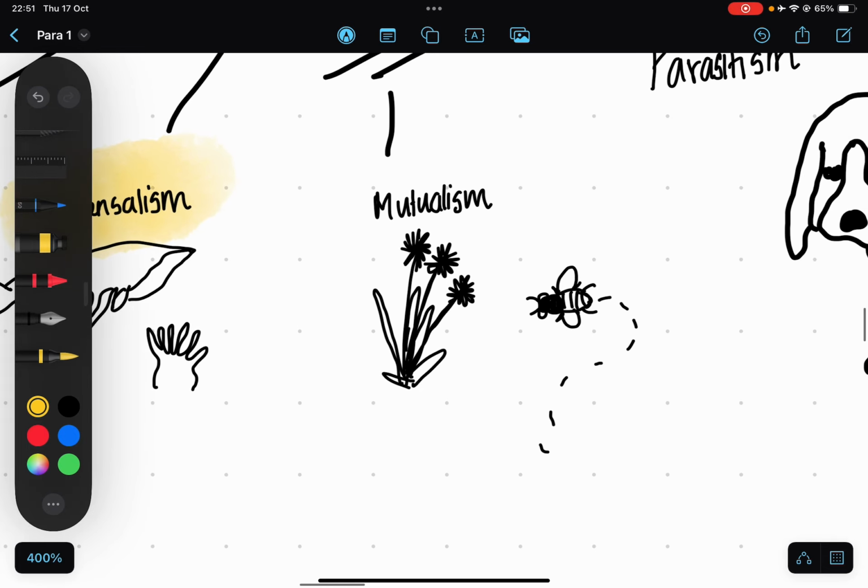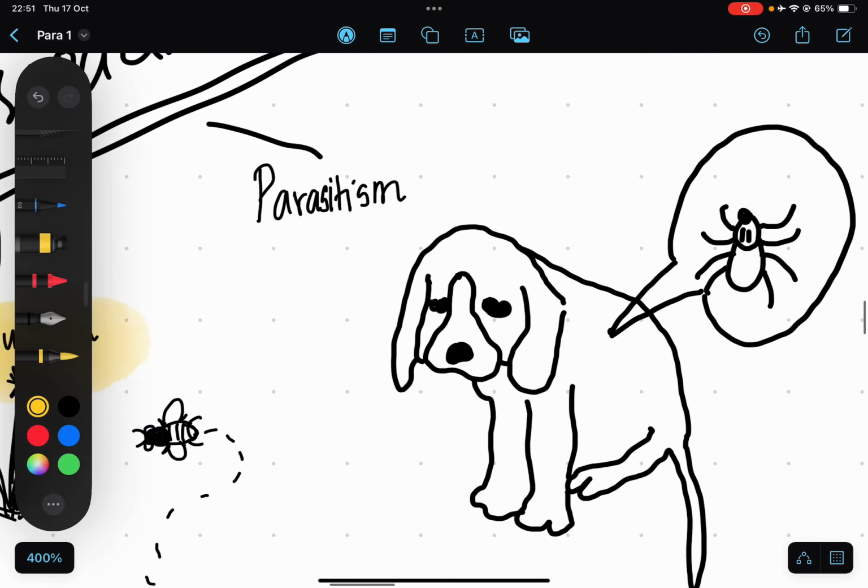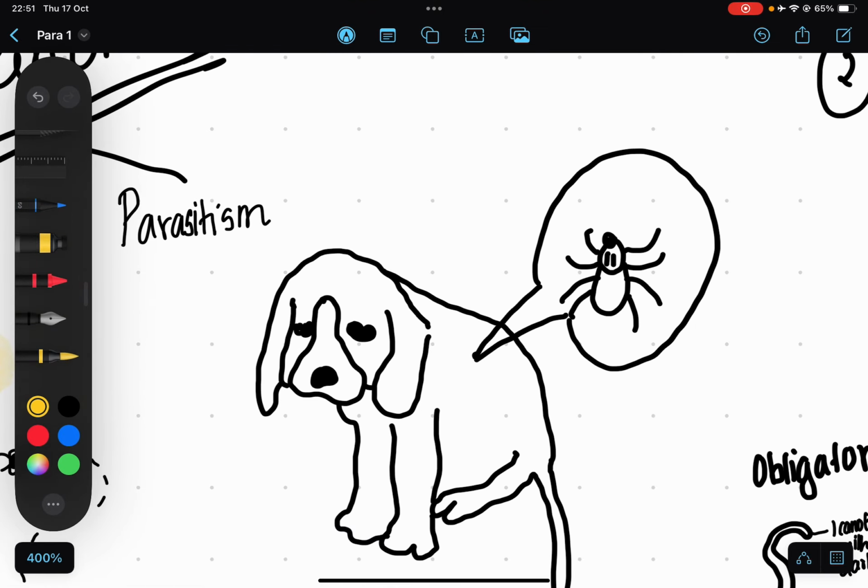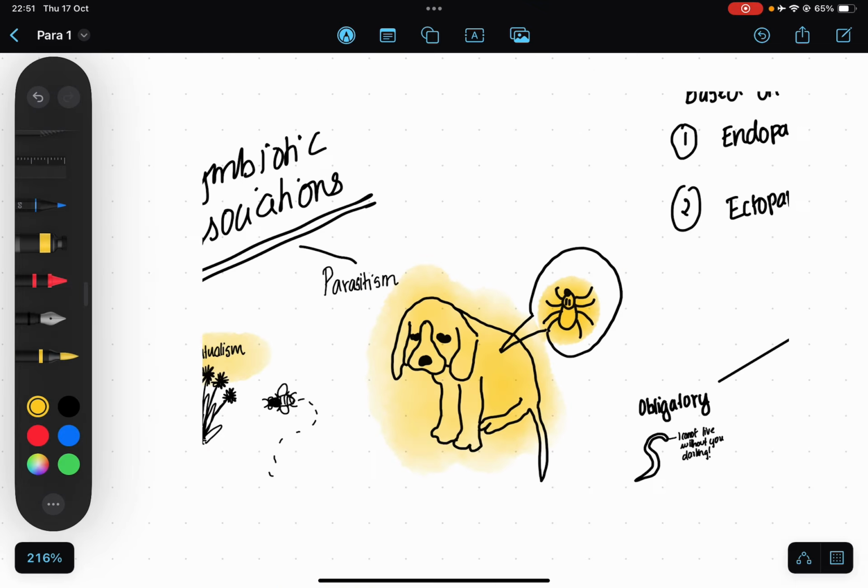The next one is called mutualism, the one where both of the parties get some sort of benefits and one cannot survive without the other, as in the case of the bee and the flowers which it pollinates. And then comes our topic, parasitism. Parasitism, as I told, is one in which one partner gets harmed while the other gets the benefit. So that is all about the types of symbiotic relationships.